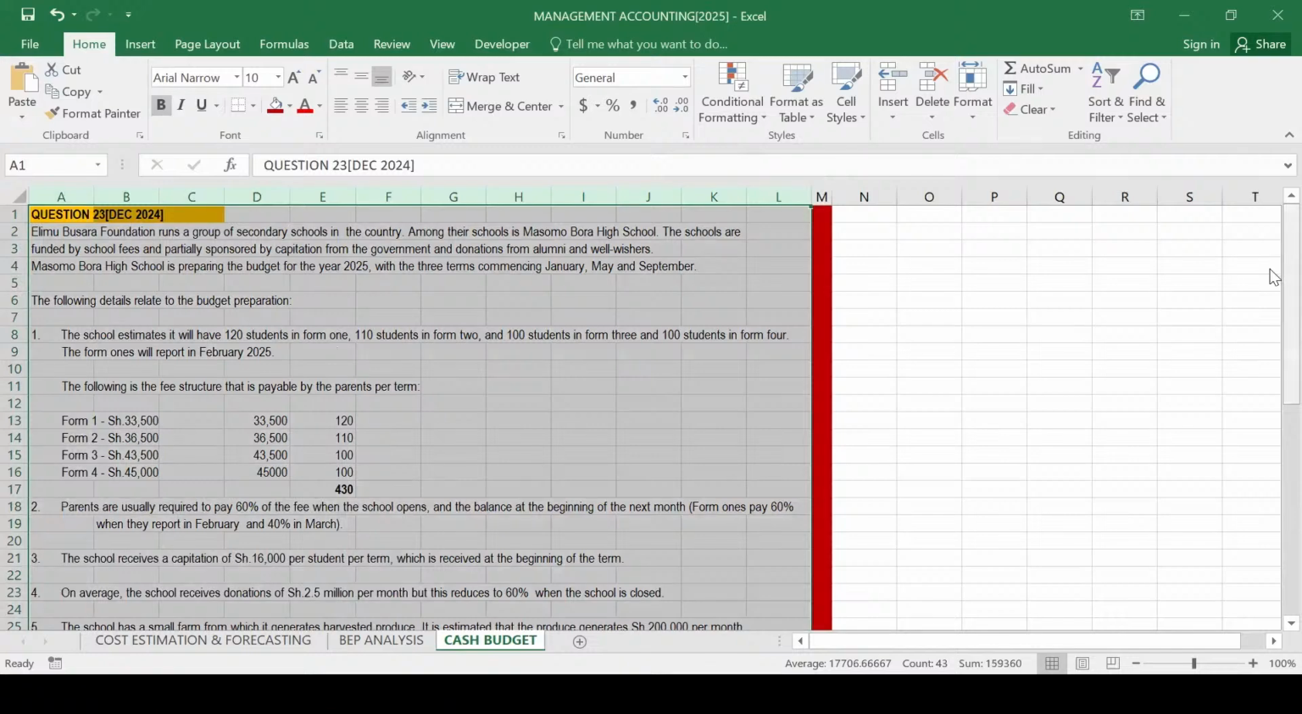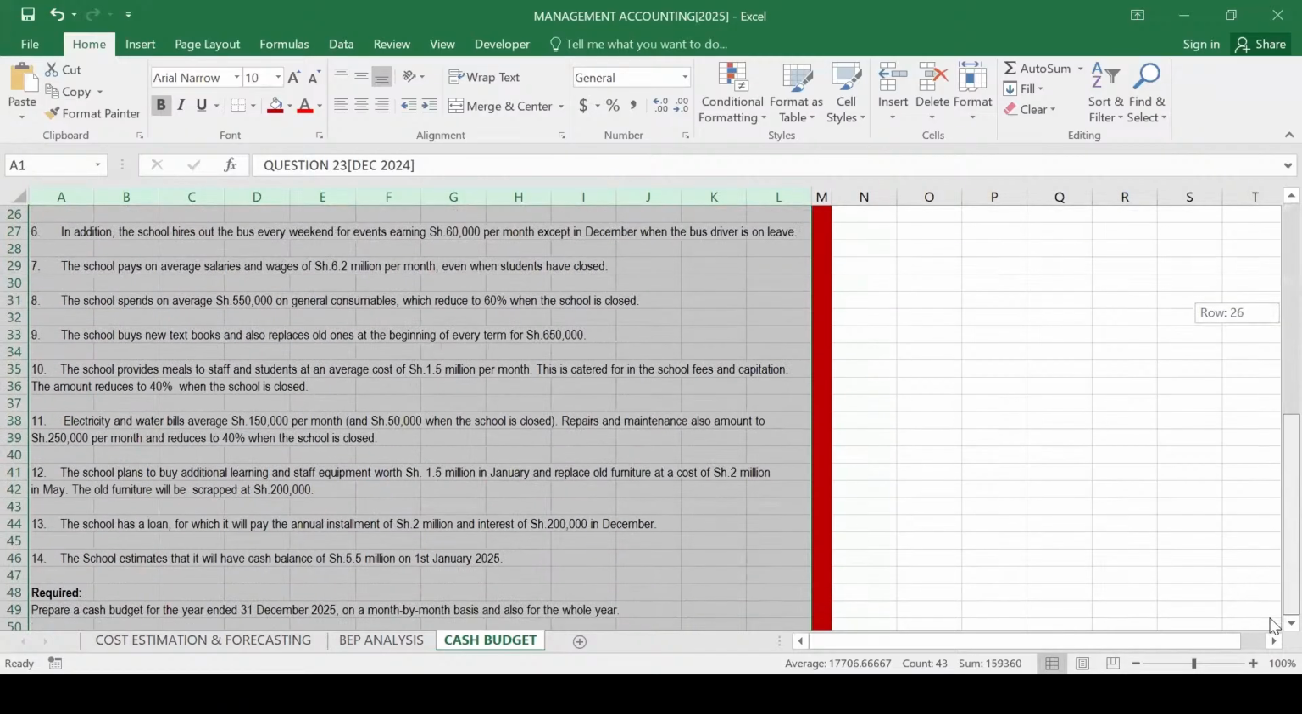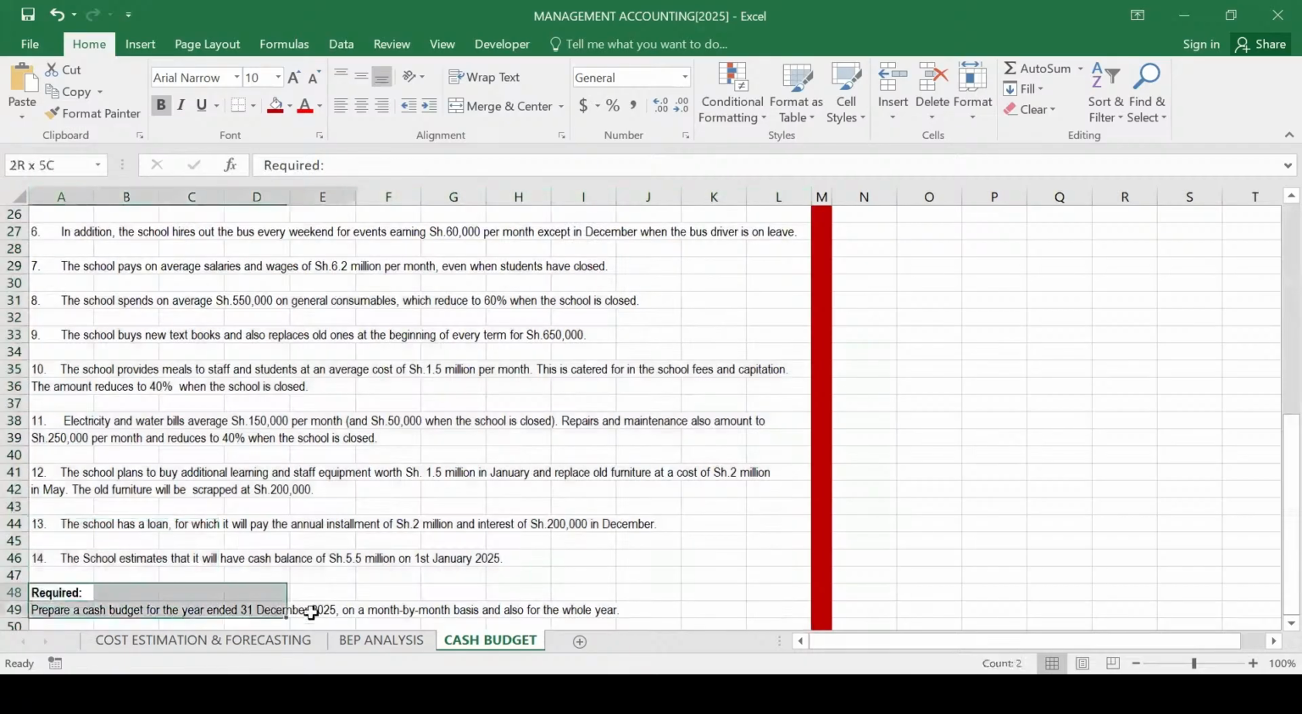Remember, section 2, we said it has 3 questions. Question 21 coming from FR, question 22 coming from FM, and question 23 coming from ME. So this was the question number 23, and basically it was a question on what? On the cash budget.